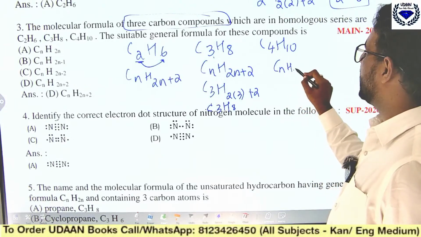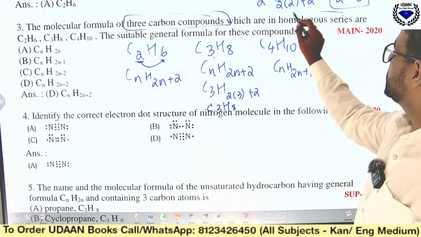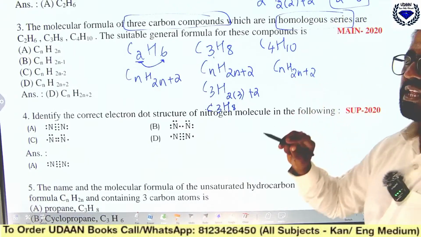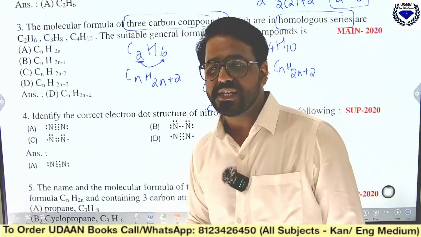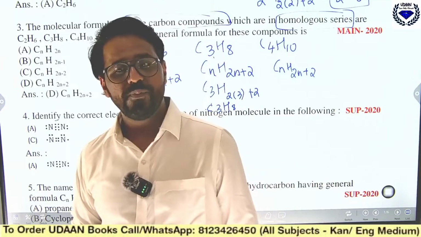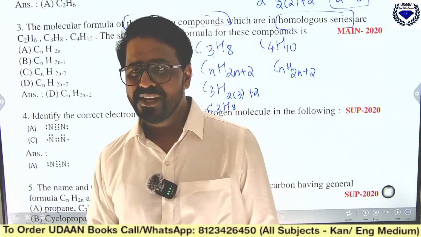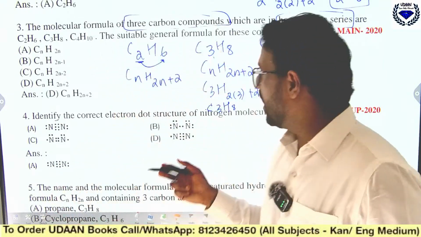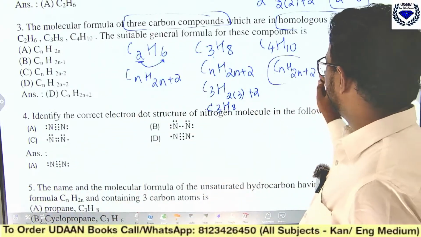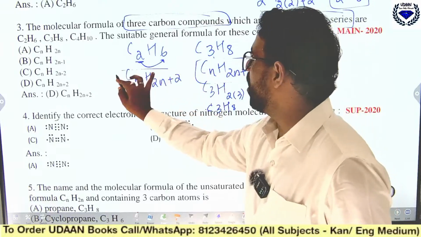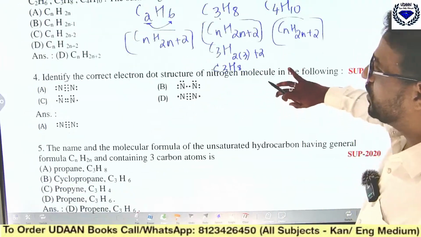Similarly, the formula here is the same. So what are homologous series? Those series which have the same formula, what do we call them? Homologous series. I hope you got what homologous series are. The series which has the same formula, that is CnH2n+2, we call it a homologous series. Okay, I hope you got this.